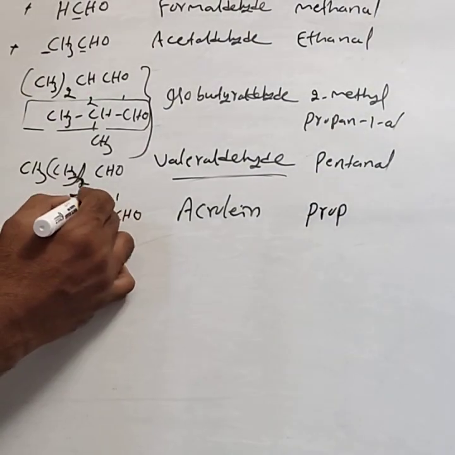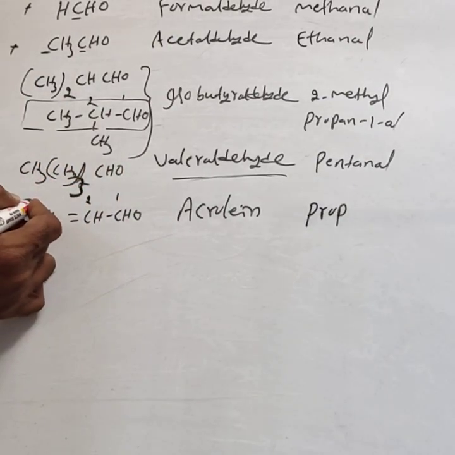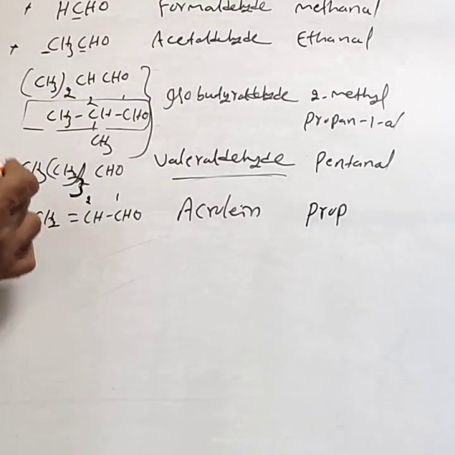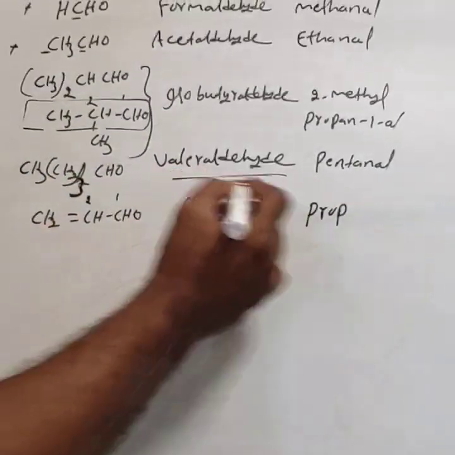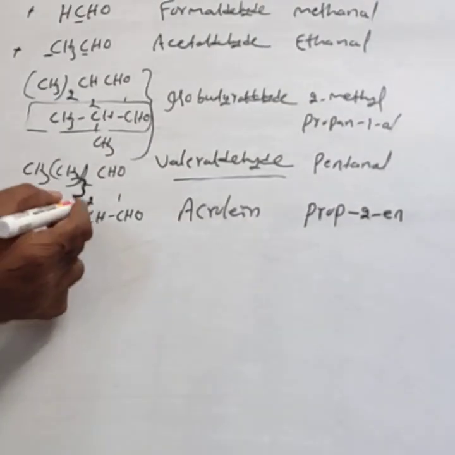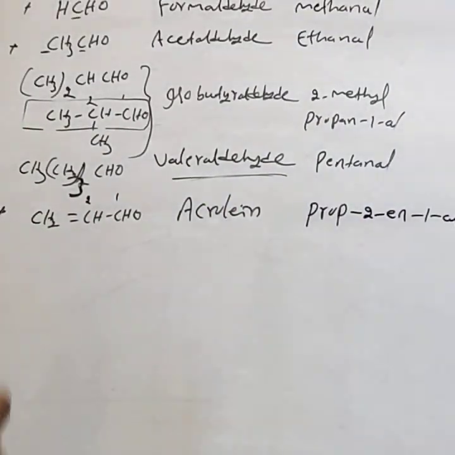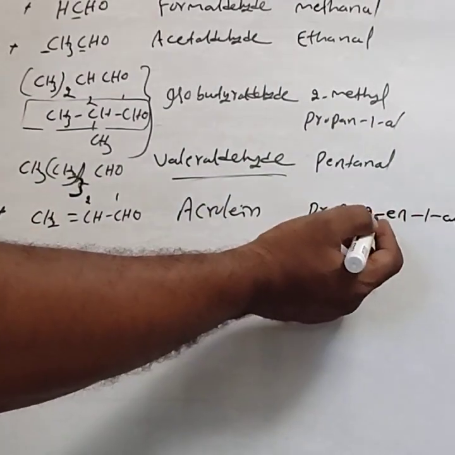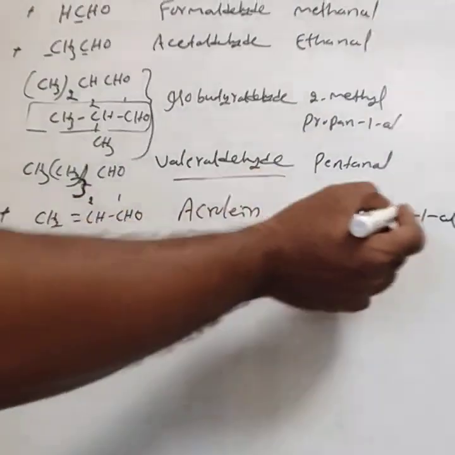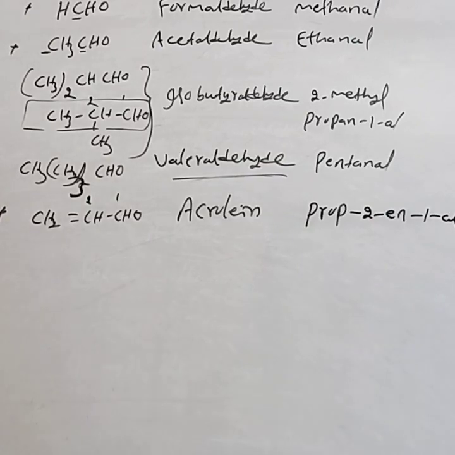Hence number from this end, not from that end. If you give the number from that end, the double bond gets the lowest number 1, but it is wrong. Hence you have to give prop-2-en-1-al. This is also important for the board exam, because they make mistakes in these positions. The double bond position is second. Prop-2-en-1-al.